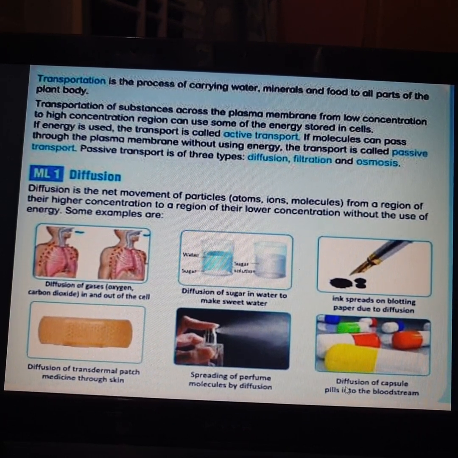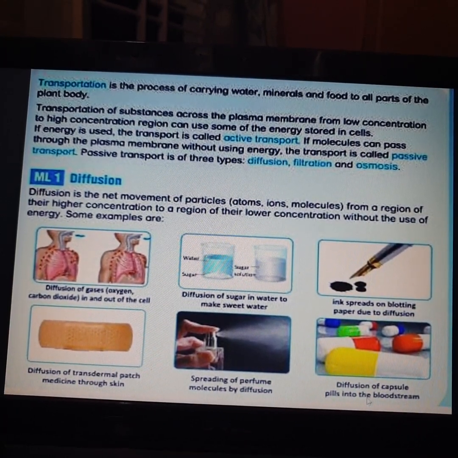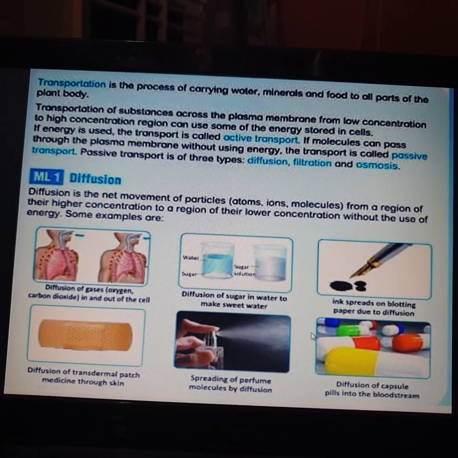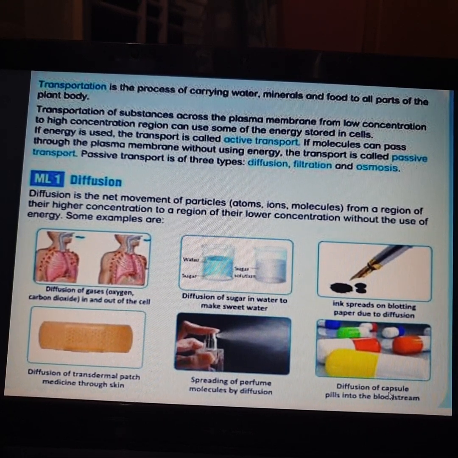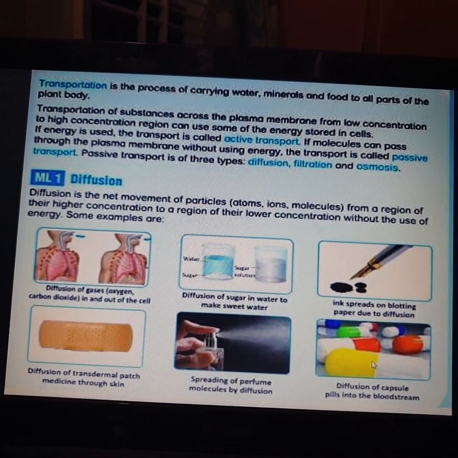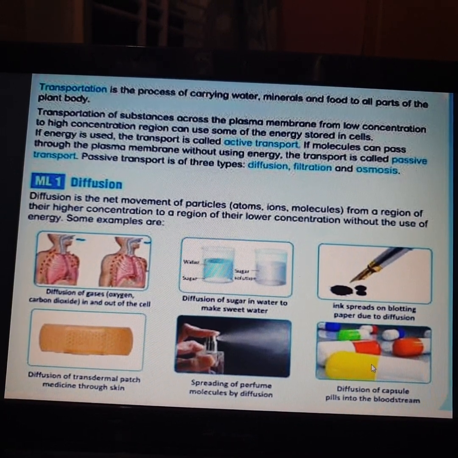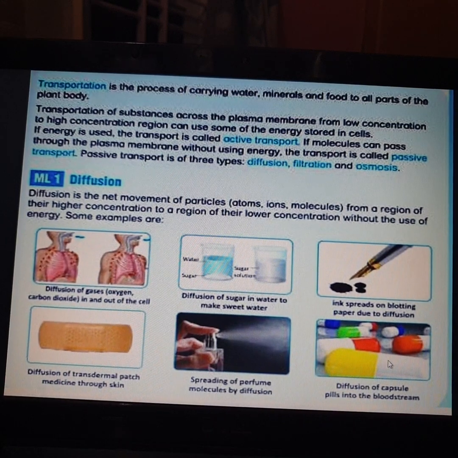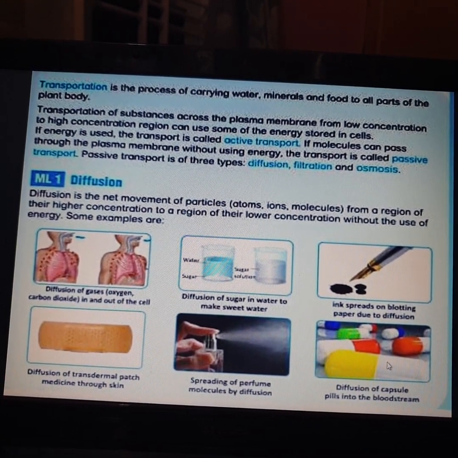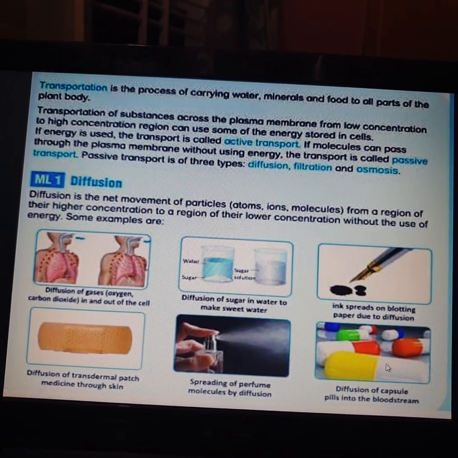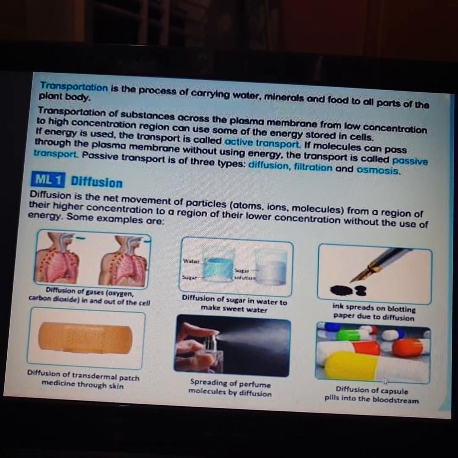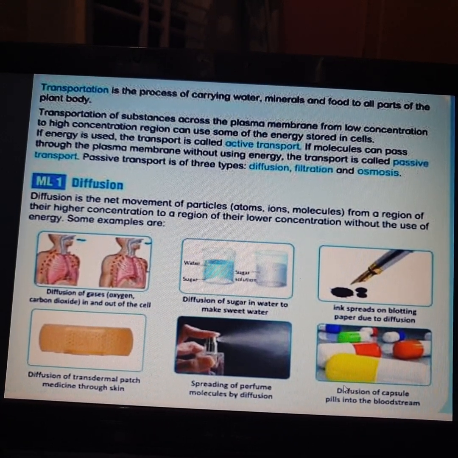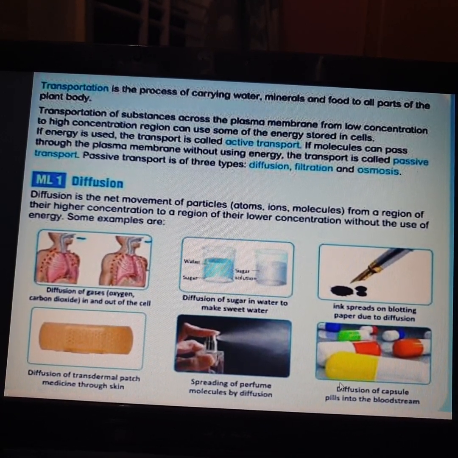The last topic we can study here is diffusion of capsules. When some person is suffering from fever or cough, he takes the medicine. The medicine goes to the stomach, combines with the blood, and goes to each and every part of the body, wherever the germs are. Let us take the example of a headache: when the blood circulates near the head, it will be cured. All this process makes use of diffusion.